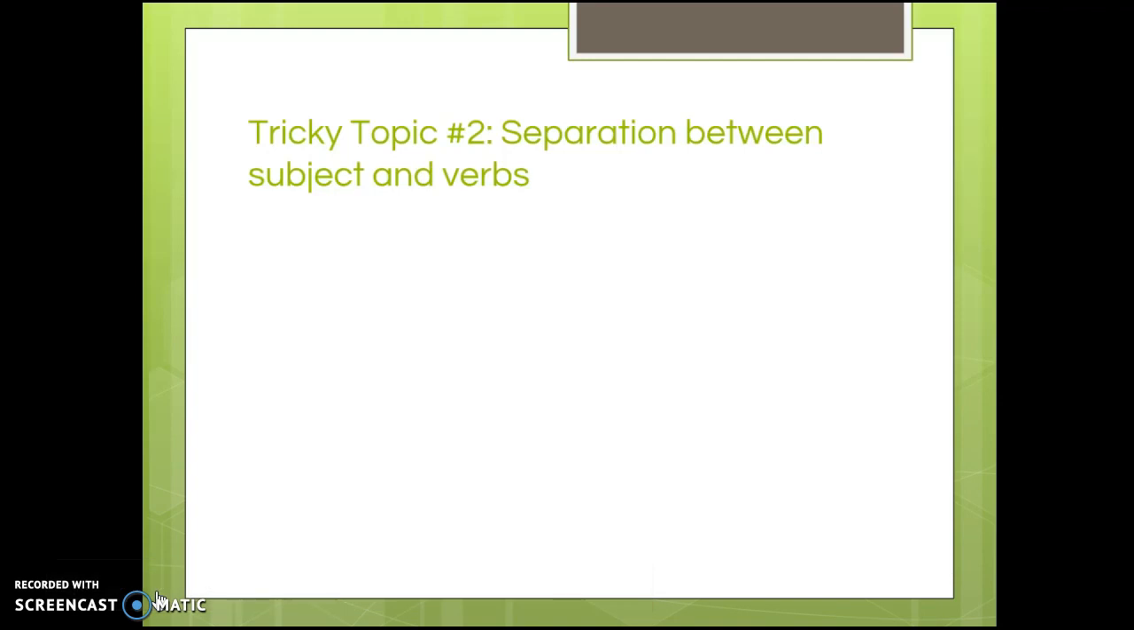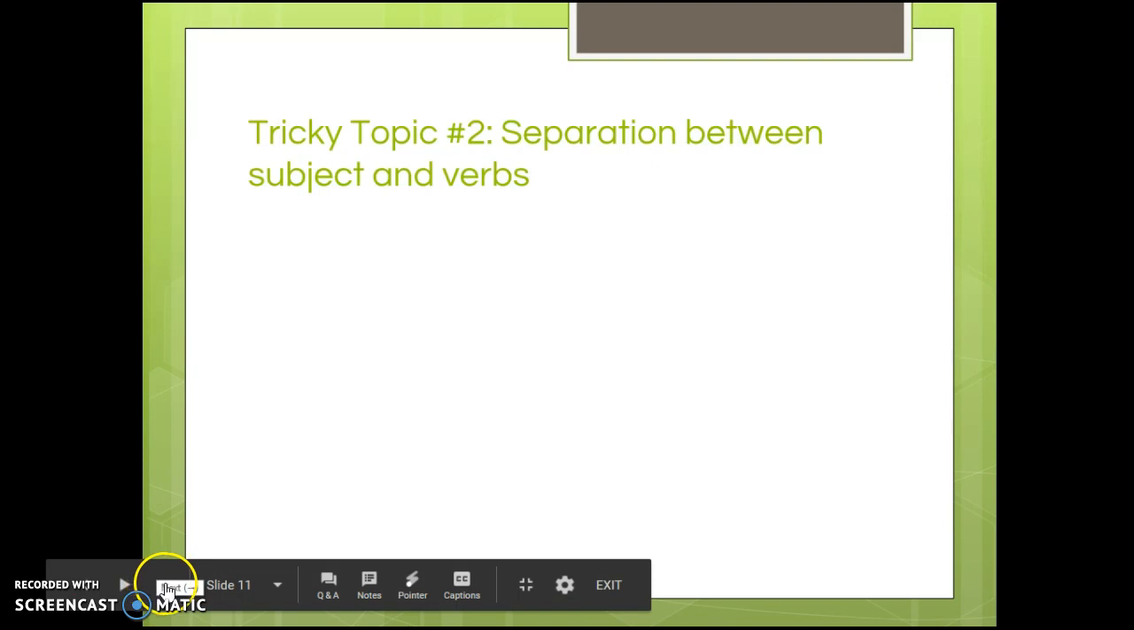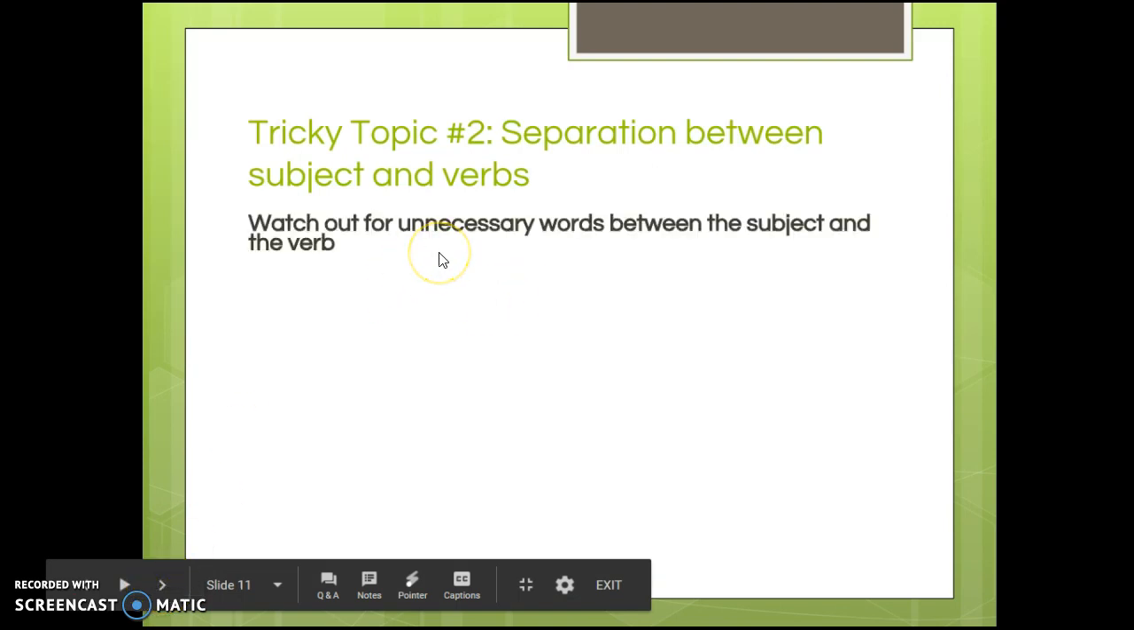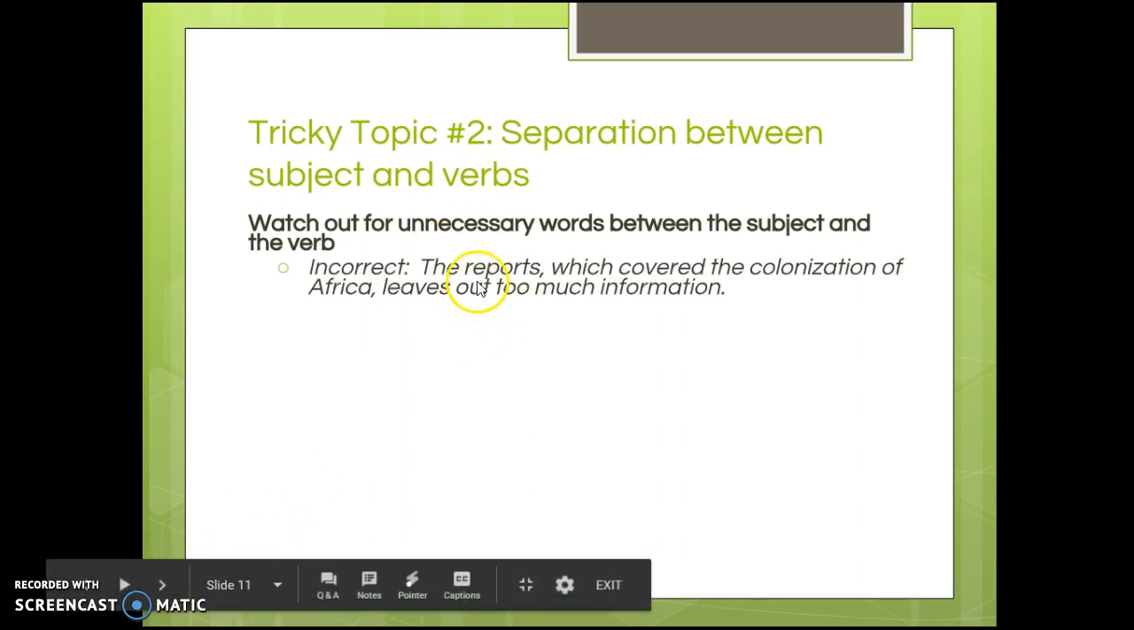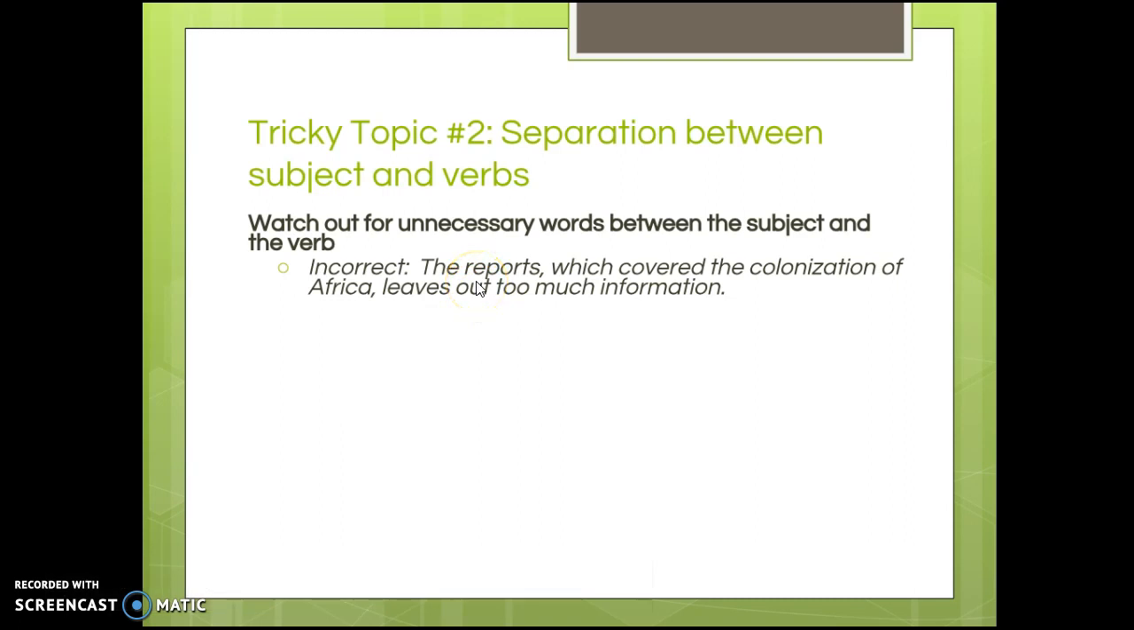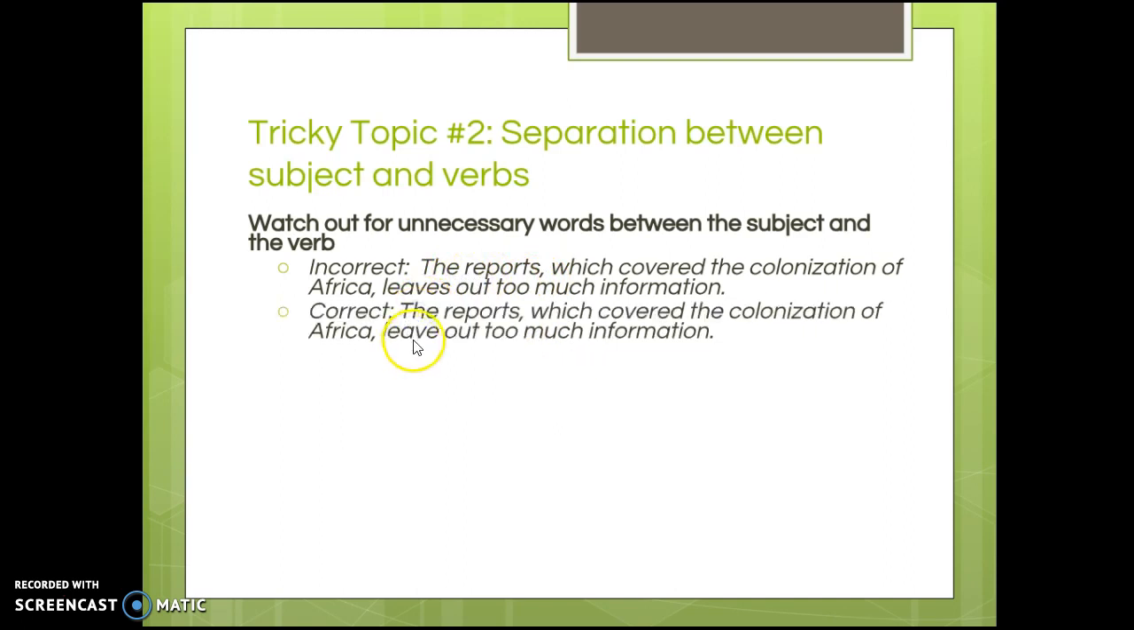All right, the second tricky topic is about separation between subjects and verbs. It's kind of similar to what we were just looking at with that last tricky topic. So you want to watch out for unnecessary words between the subject and the verb. So for example, it would be incorrect to say the reports which covered the colonization of Africa leaves out too much information. And that would be incorrect because reports is your main subject, which is plural, and leaves is singular. You wouldn't say the reports leaves out too much information. You would say the reports leave out too much information. So that would be a corrected version of that sentence.